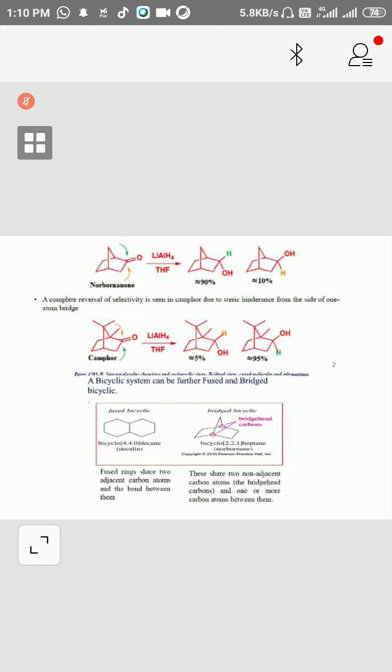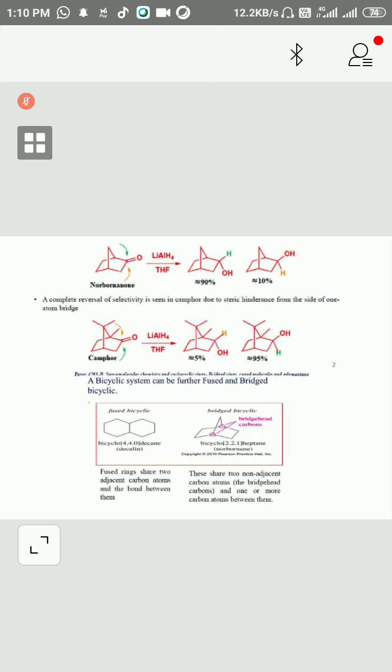It means attack should be from this side, not from this side. So here, which product should dominate? This is the dominating major product.